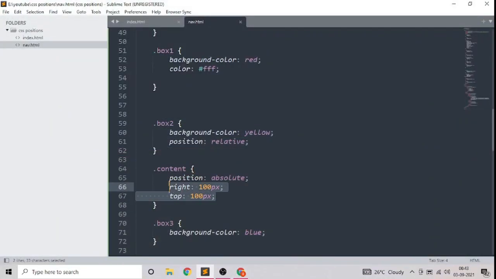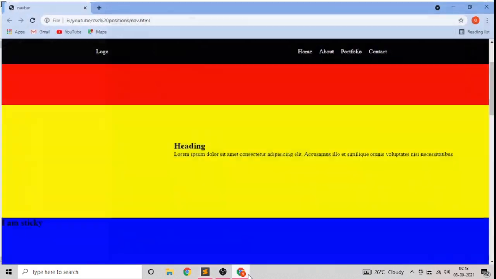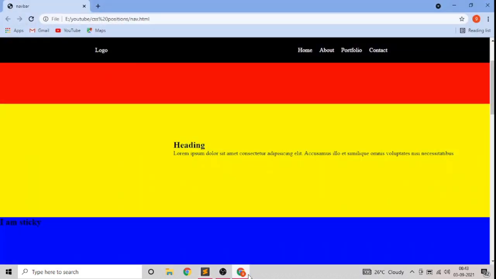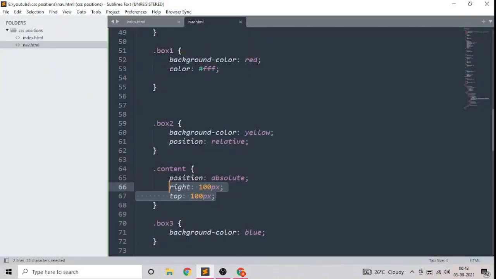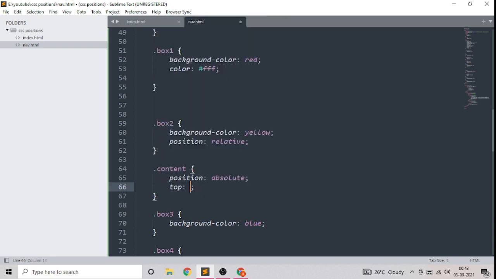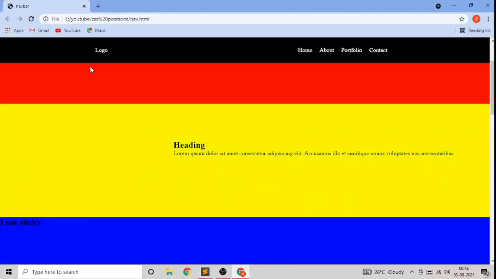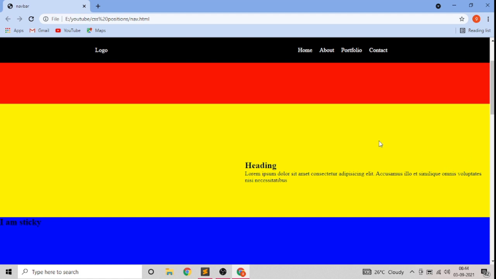If you want to center it, this is a common problem that many new developers and designers face: how to center content inside a div. So assign it position absolute, top of 50%, left of 50%. Take a look. Now it is not exactly centered. This is because it is at a 50% distance. See here, the content starts at 50%, but we want the middle of it at 50%.